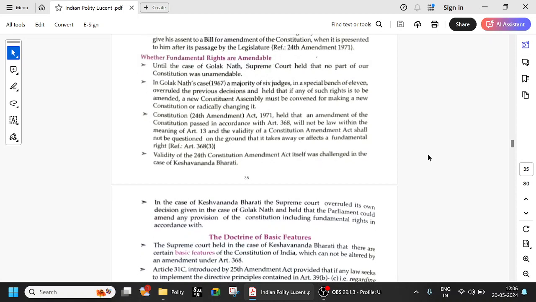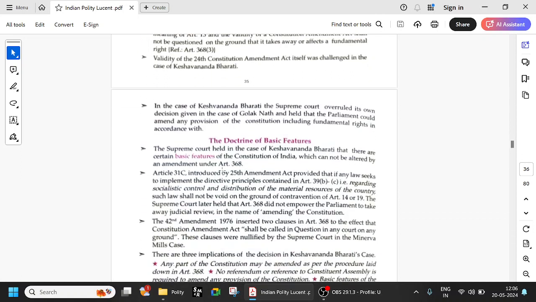The validity of the 24th Constitutional Amendment Act itself was challenged in the case of Keshavananda Bharati in 1973. But this time the Supreme Court agreed with it. In the Keshavananda Bharati case, the Supreme Court overruled its own decision given in the case of Golaknath and held that Parliament could amend any provision of the Constitution, including fundamental rights. Parliament can amend the fundamental rights also. Only in the Golaknath case did it not allow. Before that, in Minerva Mills also it was fine. After that, in Keshavananda Bharati it was fine.